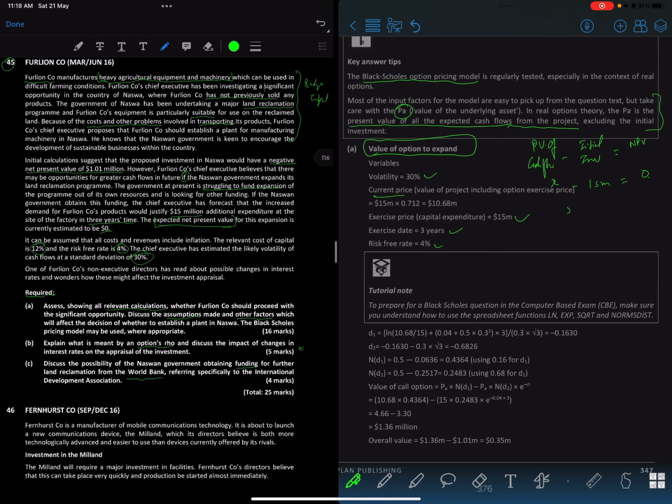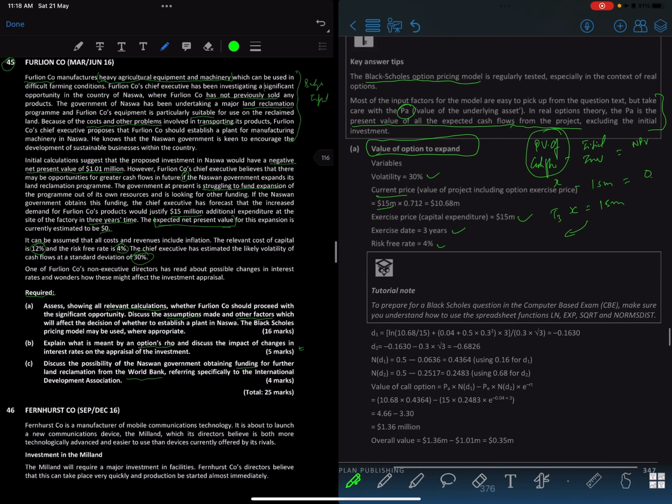Let's say this is X. So X equals 15 million, right? So it is 15 million, but you see the present value of cash flow happens only after 3 years, right? That is in T3, time 3. So we need to discount it back to present value, because PA is the present value, not the expected value. So we have to discount it back to today's price using what? We have a cost of capital given, 12%. So 1 divided by 1.12 to the power 3, right? That's the value, and then we just discount it back. That's going to be 10.68, okay?